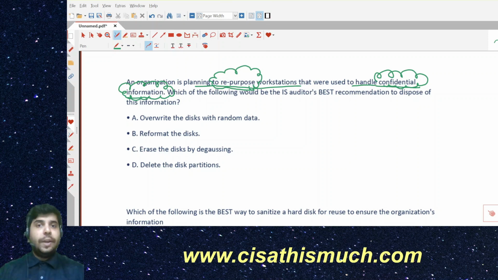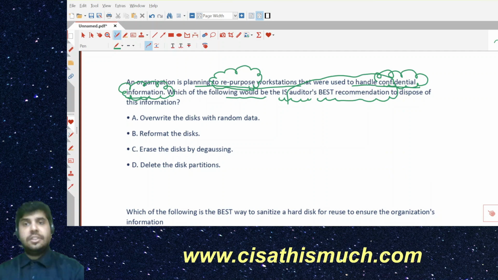So the question is giving you hints. First they are saying repurpose, then they are themselves contradicting their own point. They're saying that the workstations were used to handle confidential information. Which of the following would be the IS auditor's best recommendation?